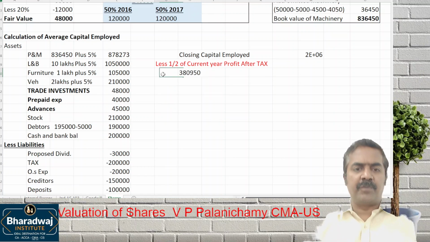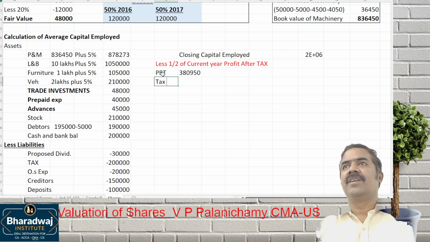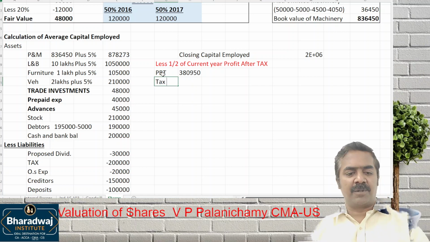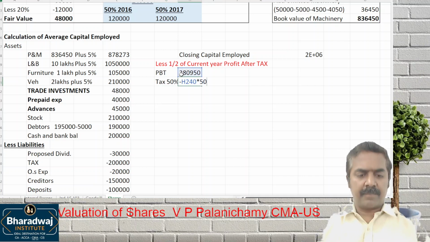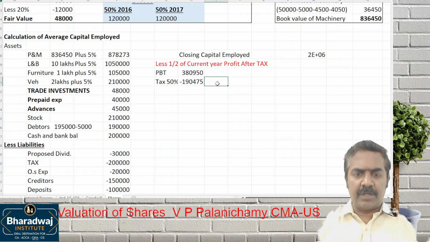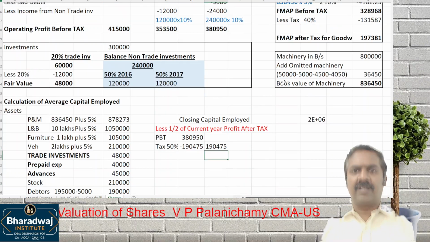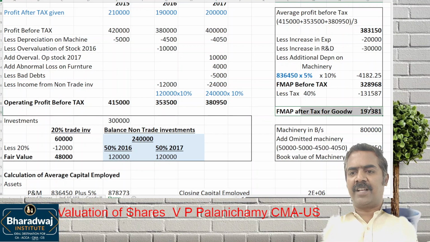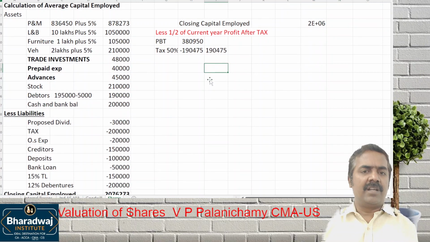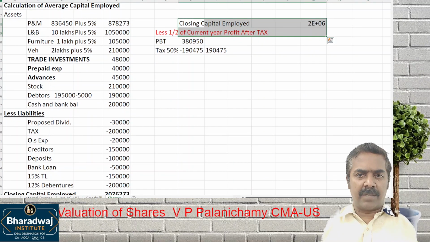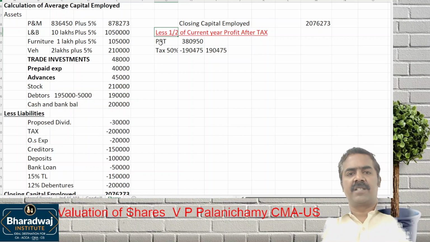3,80,950 is profit before tax. What is the current year tax percentage? 40% is only in the future; for the current year it is 50%. So apply 50% on this. If you reduce that, you will get current year profit after tax. Here many students went wrong. They have taken the future maintainable average profit into 1 by 2. No. Closing capital employed is nothing but assets minus liabilities minus half of the current year profit after tax.